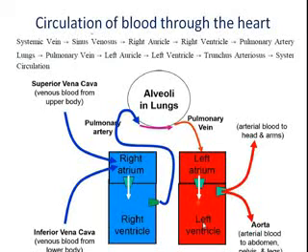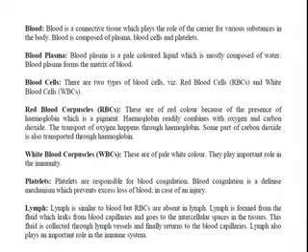...is pumped from the left ventricle through the aorta to the body parts, then it is called systemic circulation. So there are two types of circulation, pulmonary circulation and systemic circulation. Systemic circulation means to the body parts. The word pulmonary means lungs, related to lungs. So this is all about the circulation of blood.